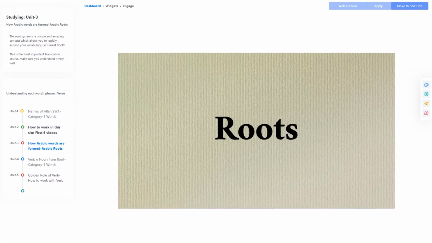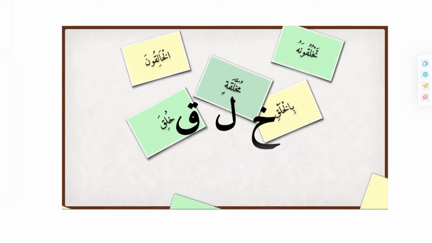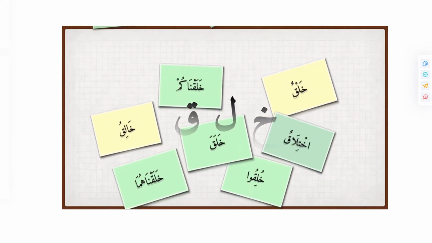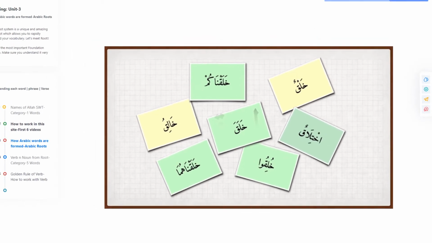Number 3, root. So the next question is, what is root? Root is an amazing concept. Root is the skeleton of Arabic words. Words of the Quran originate mostly from 3-lettered words. Just by knowing one simple 3-lettered root, a vast combination of words can be understood. Our tutorials in this website will mainly revolve around roots.